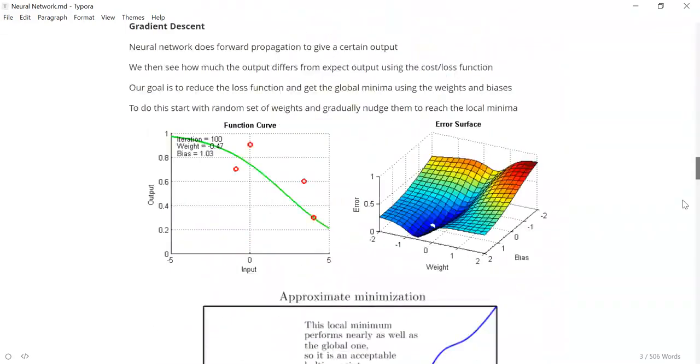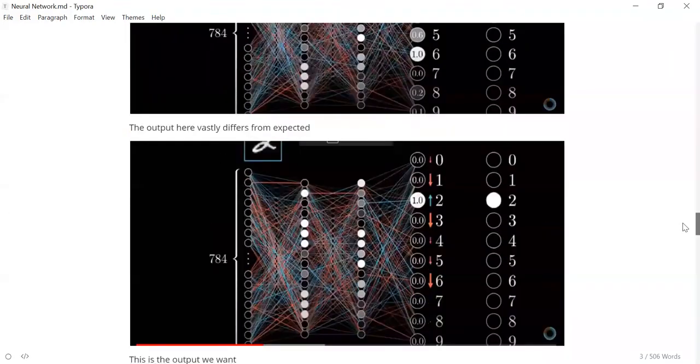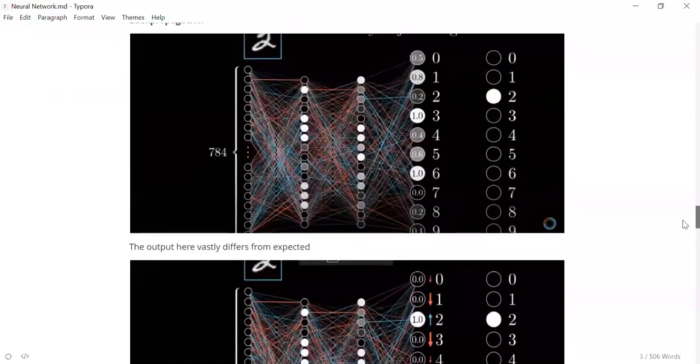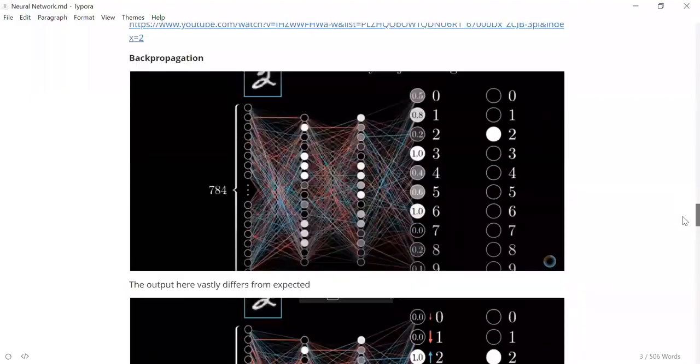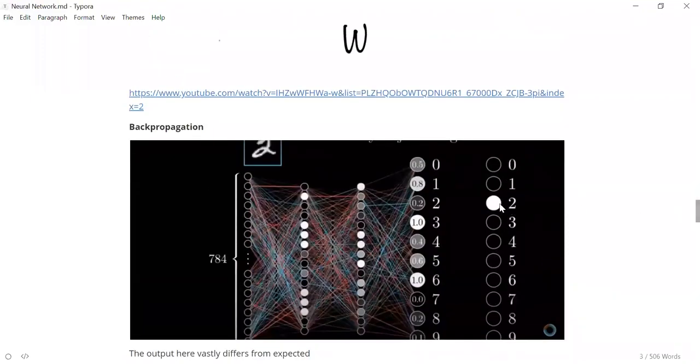So to give an example, say you are expecting an output like this. You are expecting that 2 will be having 1.0. I mean, the neural network will give you output 2 when you are passing an image of input 2, right? You expect that output node 2 will be activated, so it will be giving 100% probability here and 0% probability for the rest. This is the expected one.